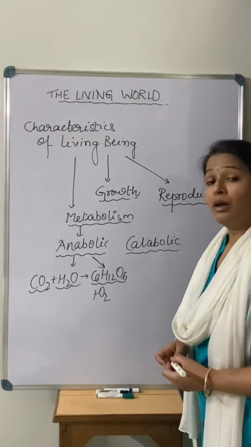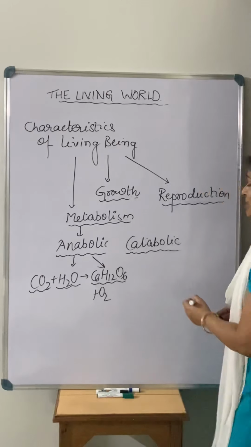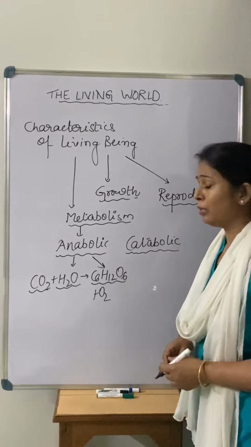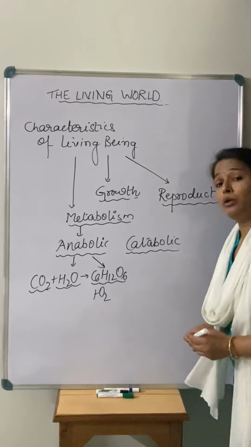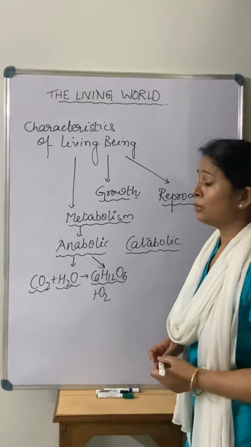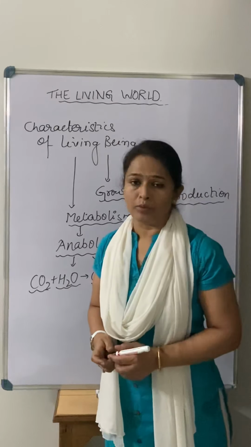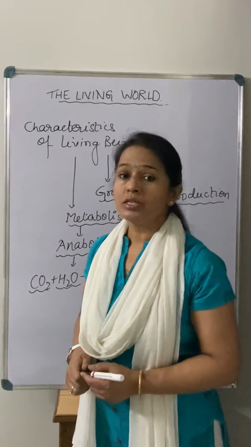Photosynthesis is an anabolic process. When there is destruction, that process is known as a catabolic process, for example, breakdown of food. So that is known as a catabolic process. These types of reactions take place in your body.